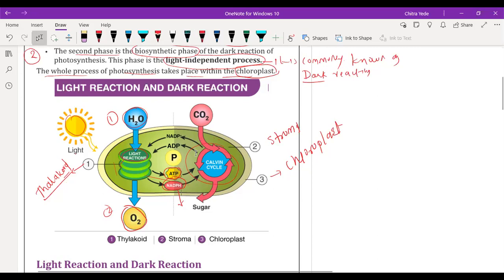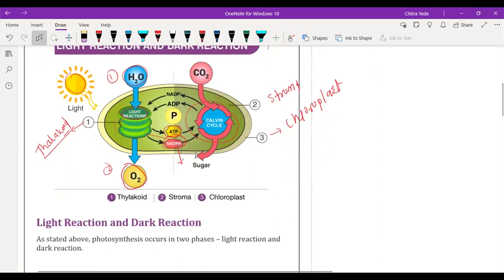So you understood the diagram? See here, carbon dioxide is absorbed here, and a sugar molecule is formed, and sugar is nothing but carbohydrate. Now we are going to discuss the light reaction and dark reaction in detail.